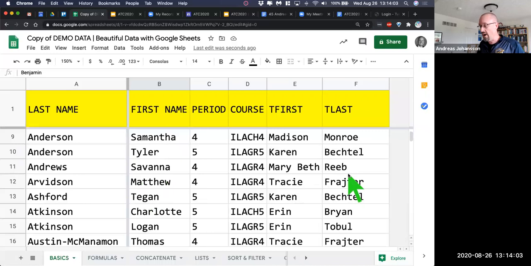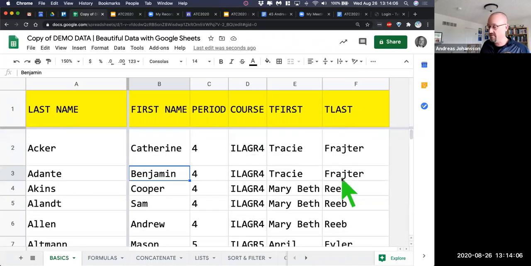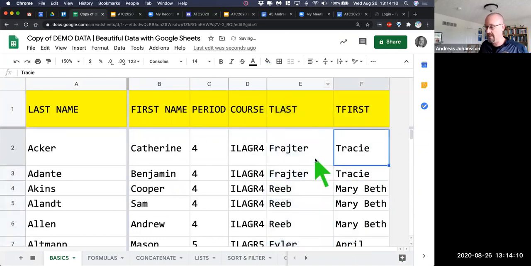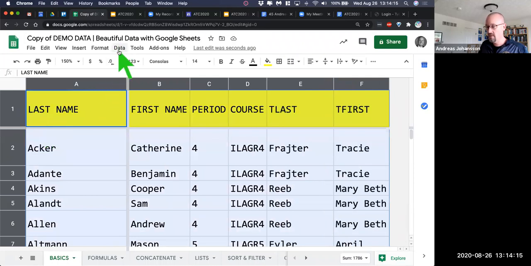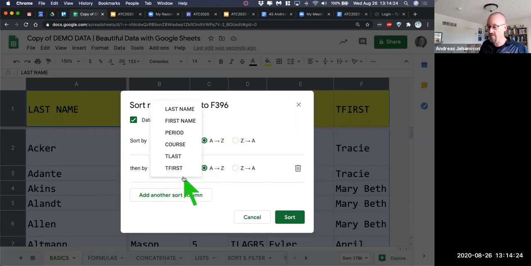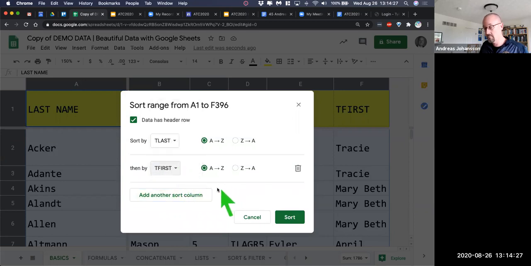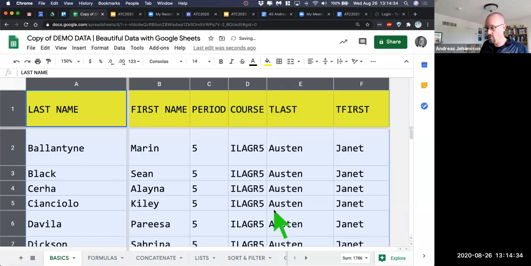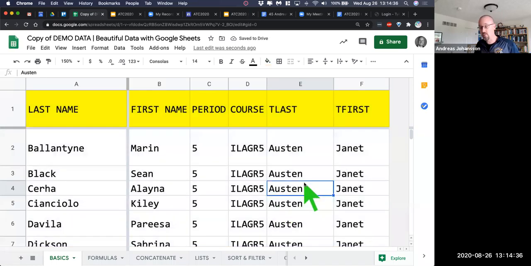Now, what if I wanted it by teacher last and first? So again, what I would do is just drag that over there, so get the teacher last names involved, and then let's do it. Highlight the whole sheet, go to Data, go to Sort Range, and say you have a data header row. But now I'm going to sort by teacher last name, and then maybe teacher first name. And then I want it sorted by student last name and first name. So now we're going to sort by the teacher, and then I'm going to click OK.